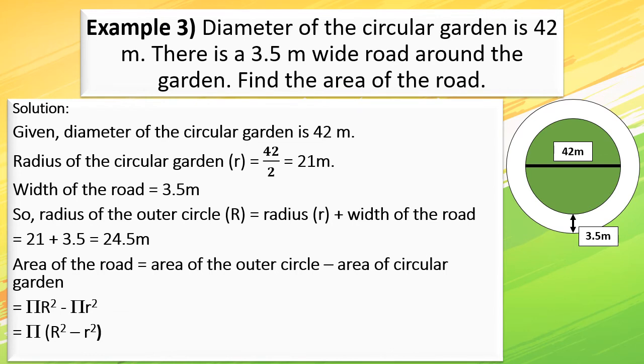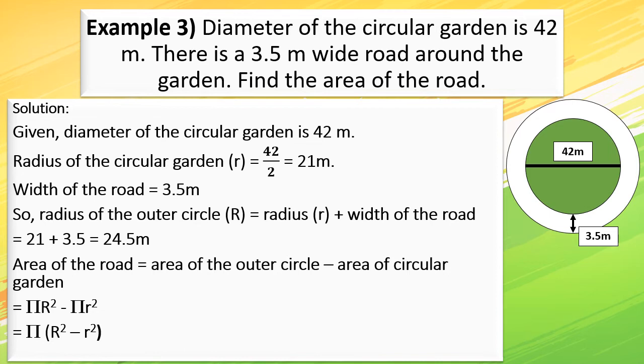So here the diameter of the garden is given, that is 42 meters, and around the garden there is a road which is 3.5 meters wide. Understood the sum? And what is the thing we need to find? We need to find the area of the road. So let us start our solution.